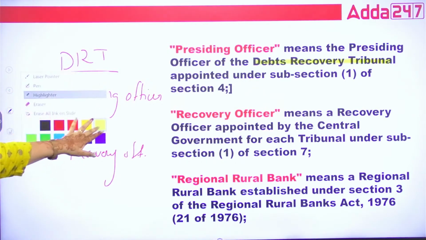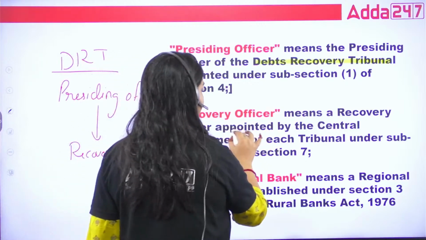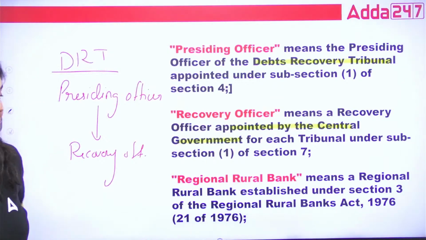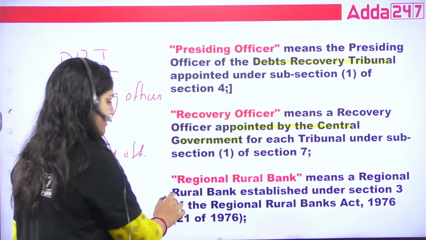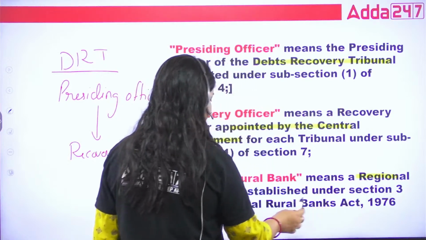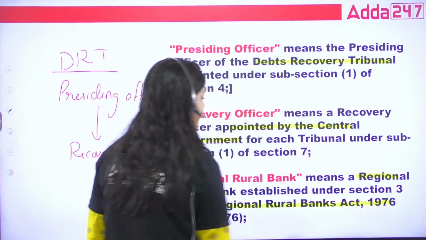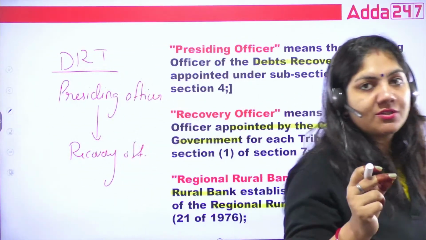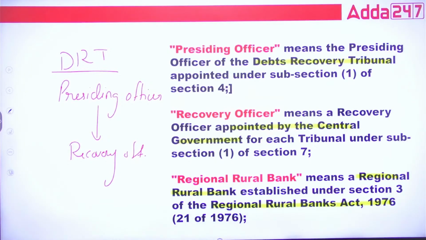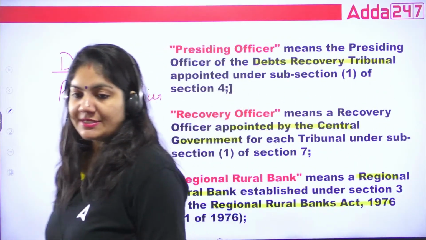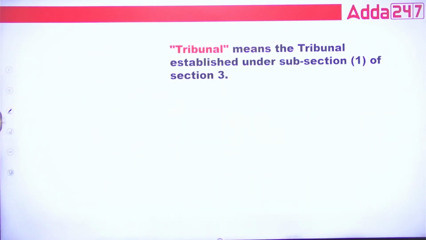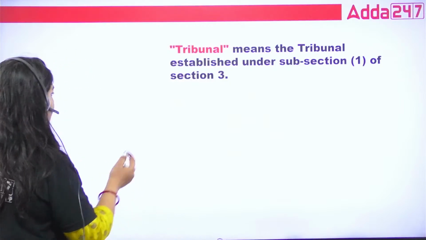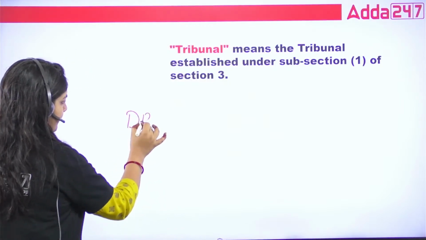This is important, guys. Now, the recovery officer is appointed by the central government for each tribunal, that is each DRT. What is an RRB bank? The Regional Rural Bank established under the RRB Act 1976. That's it. So this is the definition term of the DRT. That is important. What is a tribunal? A tribunal established under this one, that is DRT.